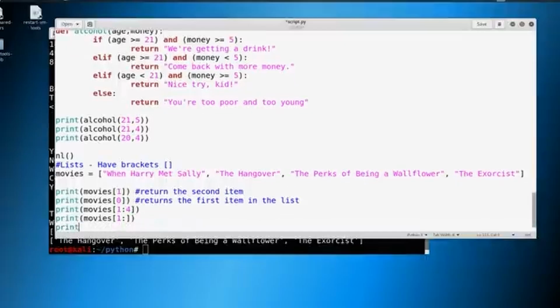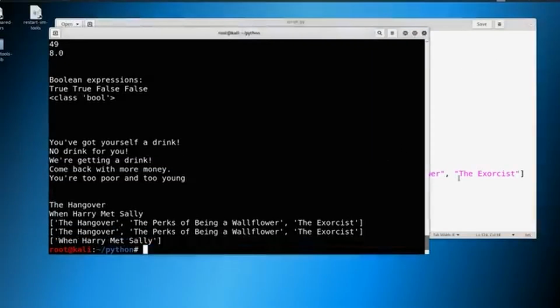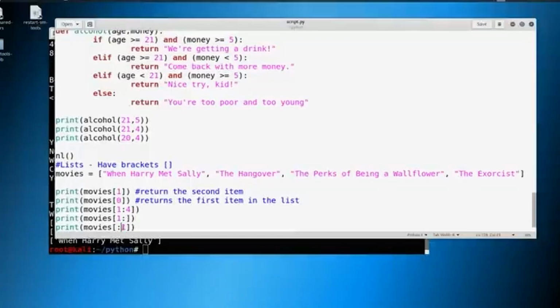So let's try another thing. What if we said something like movies, and we did this one in reverse? We just did something like this. And we did save. Let's print it out. What do you think is going to happen? It's going to print When Harry Met Sally, because it's going to stop at the 1. We never get to 1 here. Again, similar situation when we have this set to 3. We never get to 1, we stop at 1. So we're going to grab everything before 1, which is just When Harry Met Sally. We could set this to 2, and we would grab The Hangover in this as well.